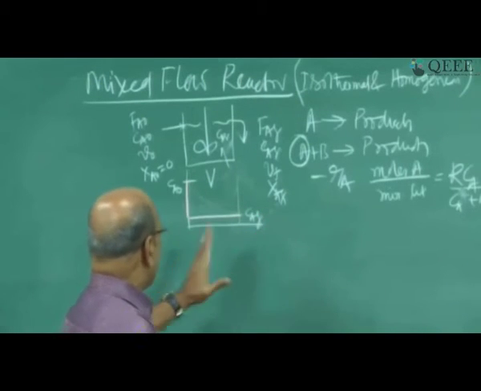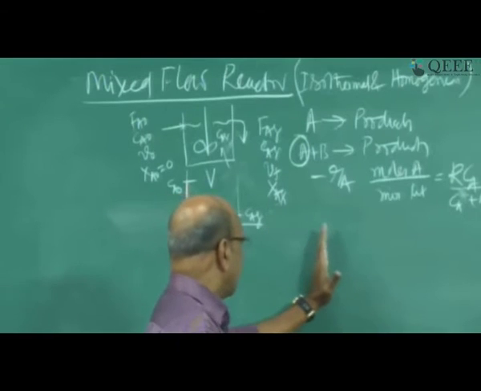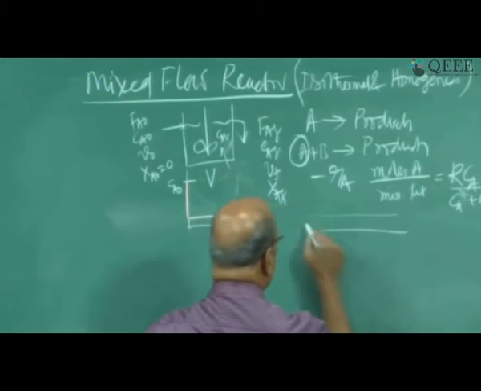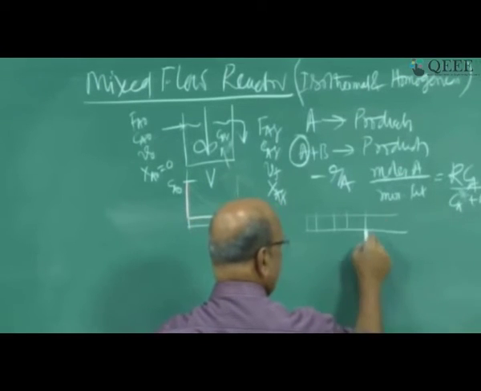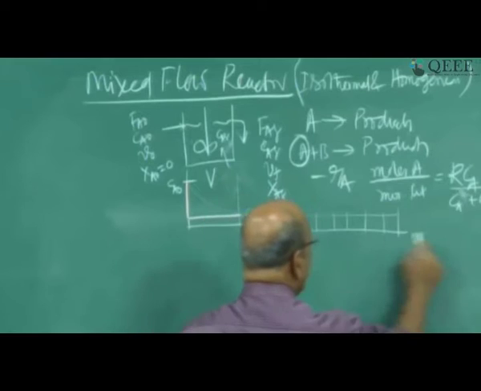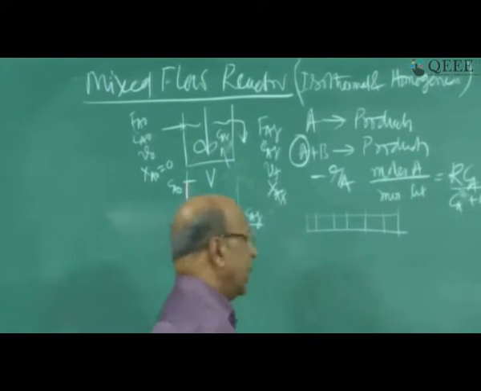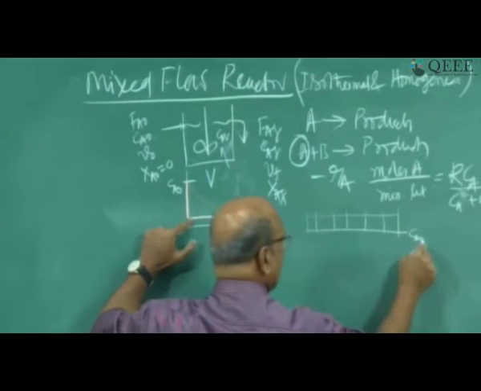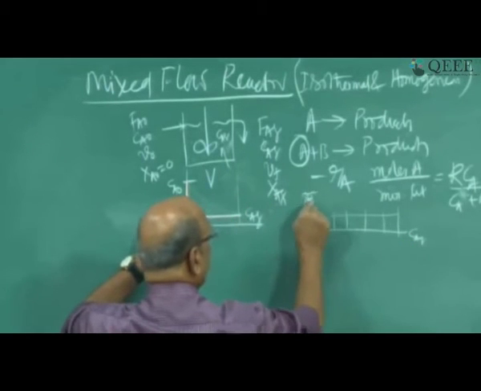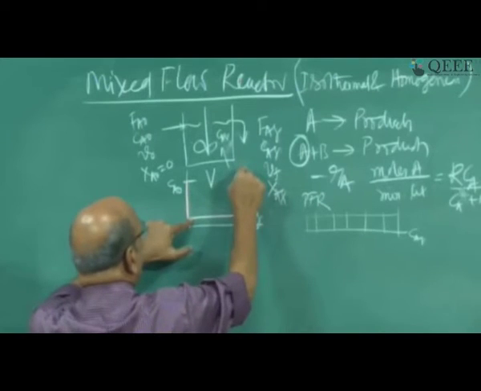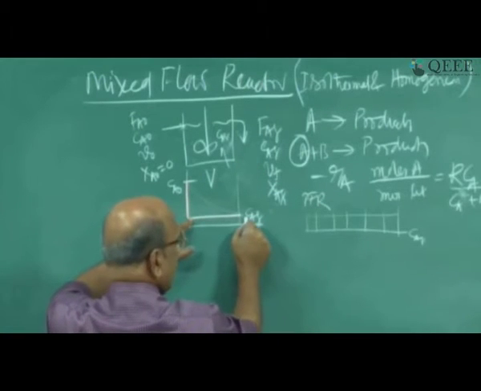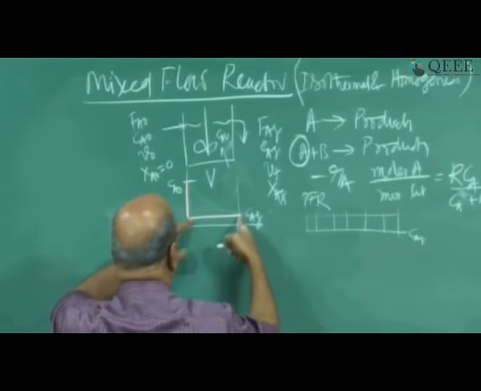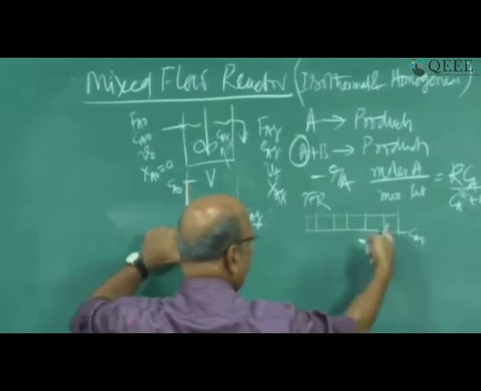In a plug flow reactor, the concentration is used beautifully. That means along the length of the reactor in plug flow, I have a rate here, rate here, rate here, rate here, rate here, rate here, rate here. All these average rates are definitely better than having one rate which corresponds to CIF. Here also CIF, this is a plug flow, PFR. Here also I have mixed flow, this is also CIF. So these two concentrations are the same, but how it is reached in plug flow is totally different.